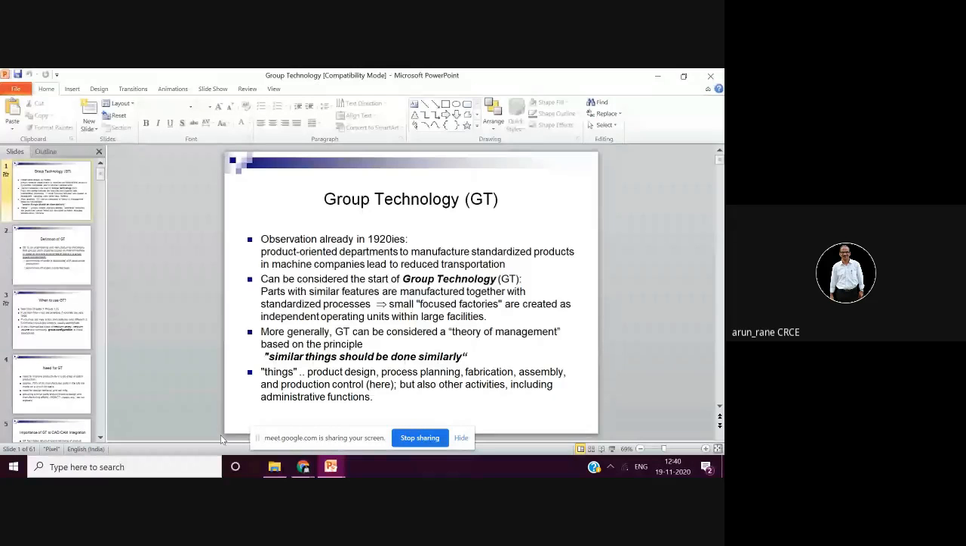Now in group technology, you are grouping your products, or you are grouping your material, raw material or finished material, and that's why the name group technology. And this grouping is useful for taking decisions.